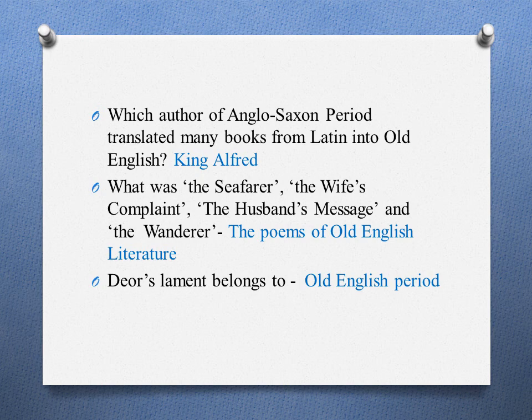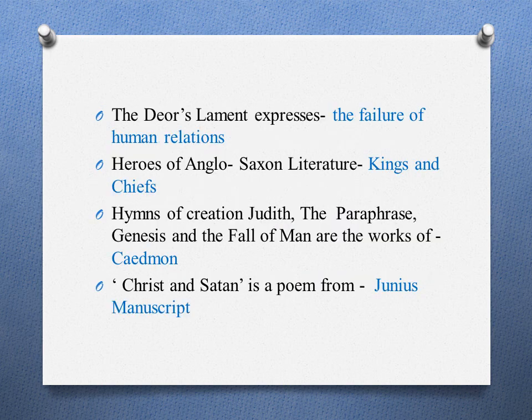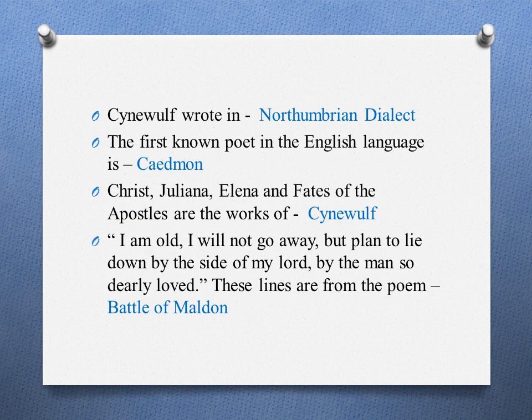Deor's Lament belongs to Old English period. The Deor's Lament expresses the failure of human relations. Heroes of Anglo-Saxon literature were the kings and chiefs. Hymn of Creation, Judith, the paraphrase Genesis, and the Fall of Man are the works of Caedmon. Christ and Satan is a poem from Junius manuscript. Cynewulf wrote in Northumbrian dialect.